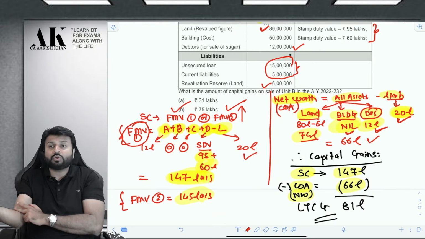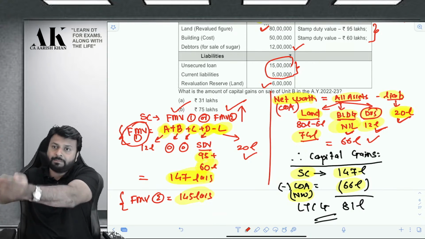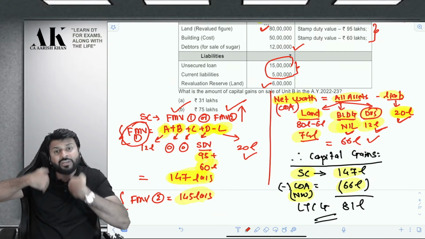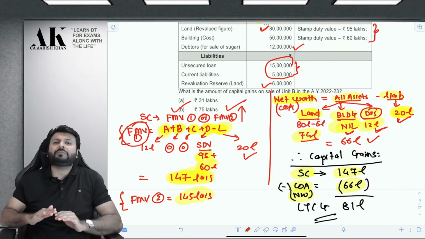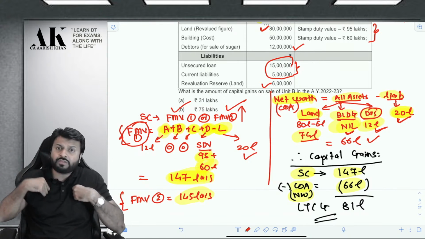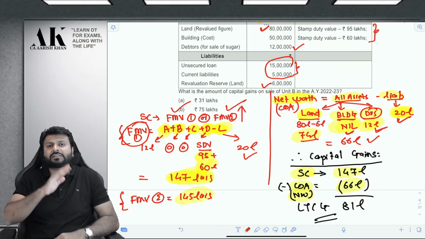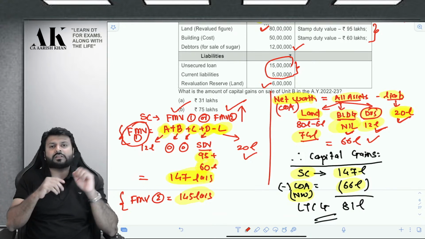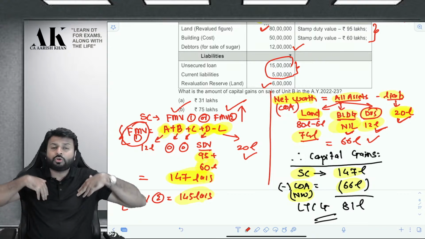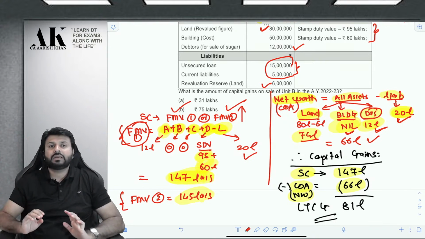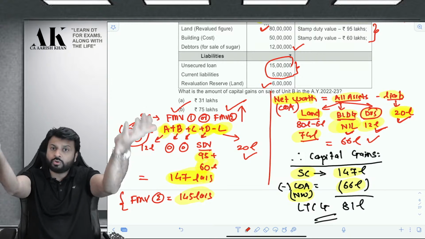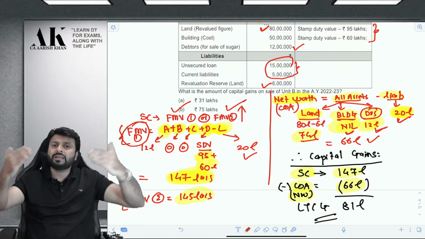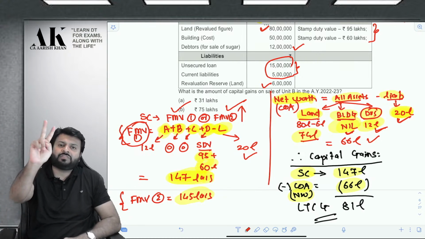And what will come in FMV2? In FMV2, two things will come. The money received from the other person, and if there is some non-monetary consideration received by you, then the FMV of that particular asset received from the buyer will be considered in FMV2. I am again repeating. FMV1 and FMV2 are exactly opposite of each other. FMV1 talks about what you have given, take an FMV of that. And FMV2 talks about what you have received. You might receive either money or non-monetary consideration. So you have to take money plus FMV of non-monetary consideration in FMV2.